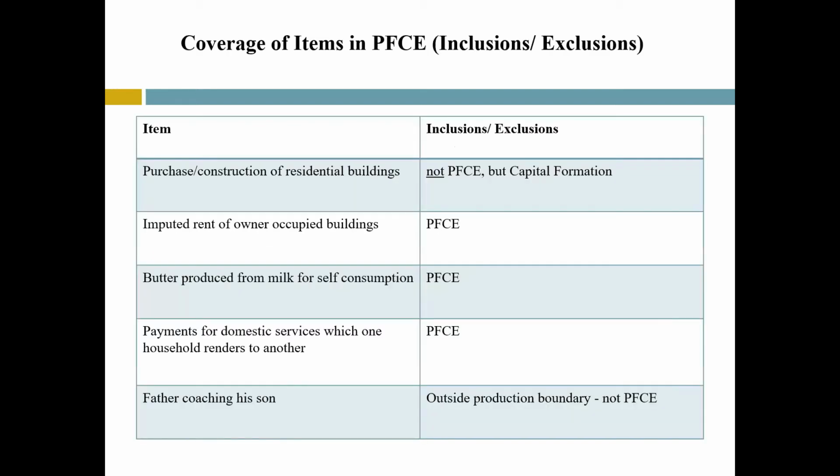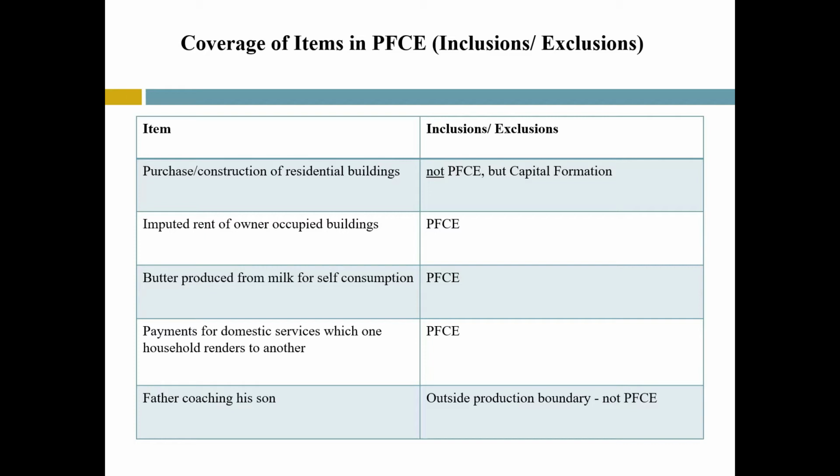To have more clarity on the coverage of items under PFCE, let us see what are the items which are included and what are the items which are excluded while estimating PFCE with the help of few examples. Purchase or construction of a dwelling by a household is considered as capital formation and not included in the final consumption expenditure of the households.